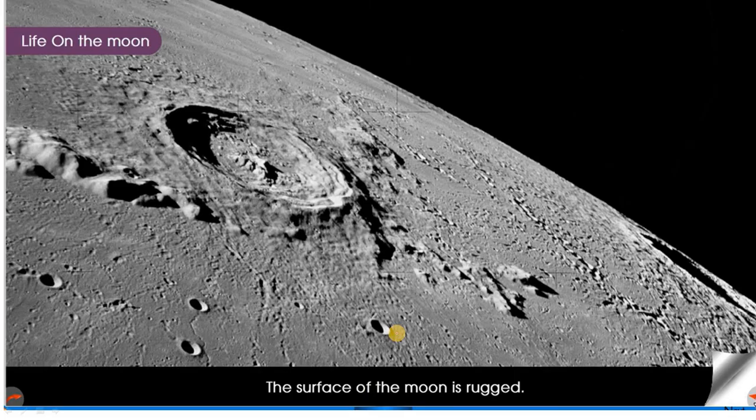Now see how the moon looks. This is the actual surface of the moon, children. See, so many big holes, we call them craters. How are these craters formed? Big rocks, which we call asteroids, have come and impacted.